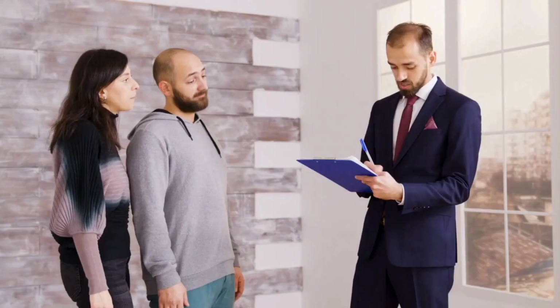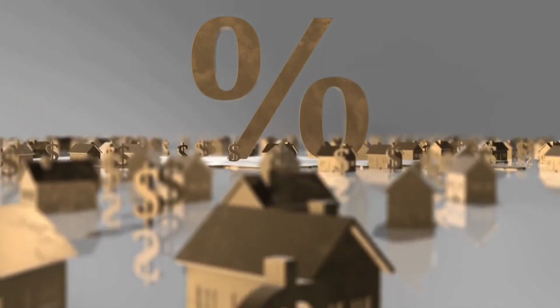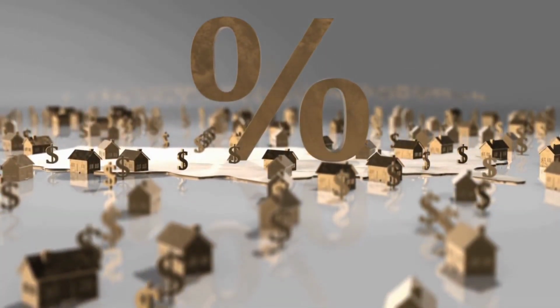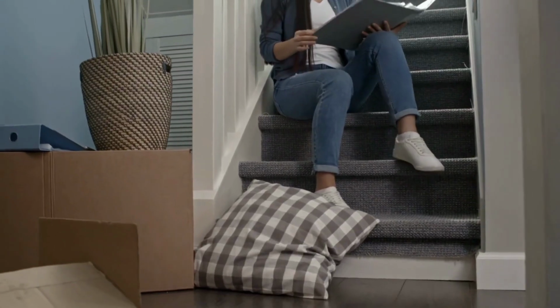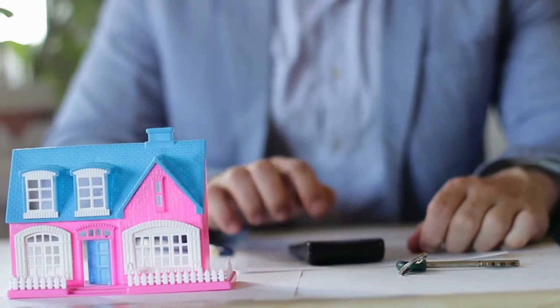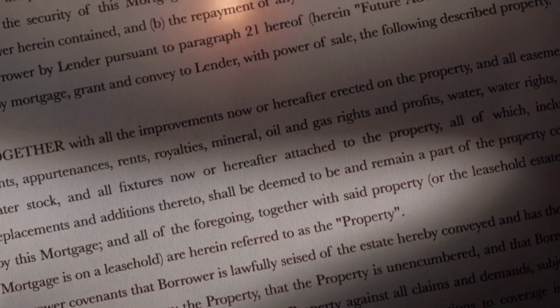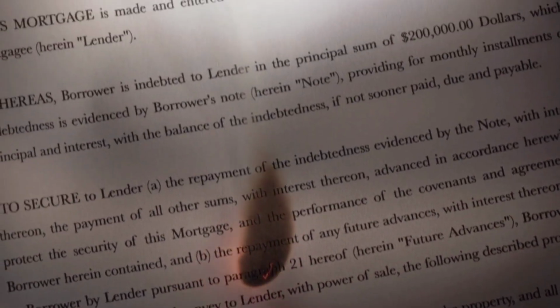What is a mortgage? A mortgage is a loan provided by a financial institution, typically a bank or a lending company, to help individuals or businesses purchase real estate. The property itself serves as collateral for the loan. This means that if the borrower fails to make payments, the lender has the right to take possession of the property through the process of foreclosure.